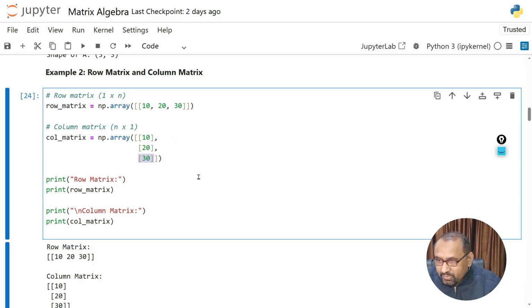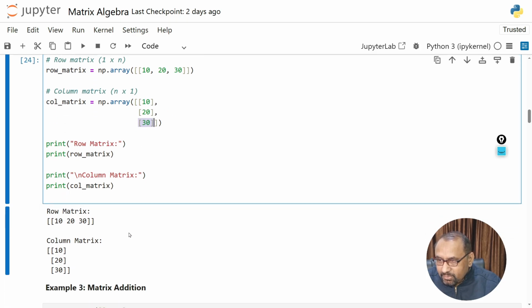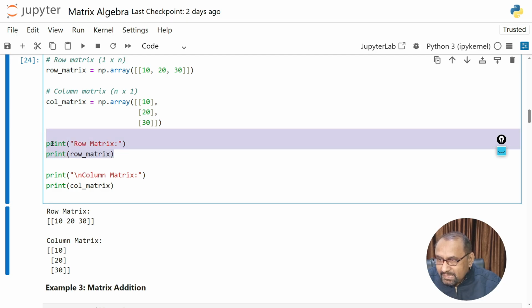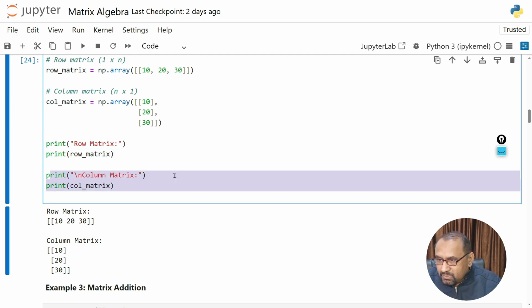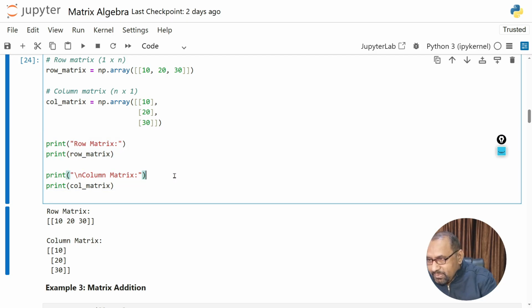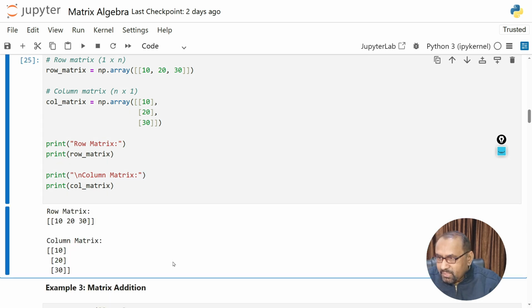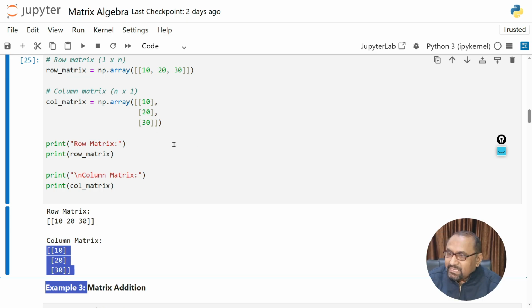When we execute, all of this will appear at this place. This will print the row matrix and this will print the column matrix. When you execute with Control and Enter, this is the row matrix and this is the column matrix. So by using this syntax, we can easily create a row matrix as well as a column matrix.